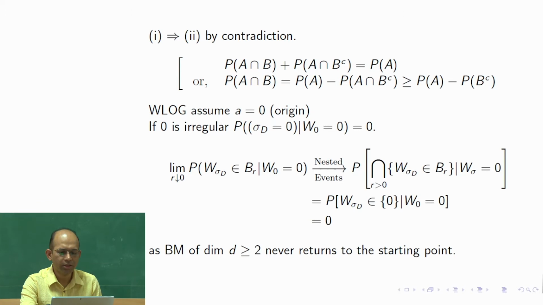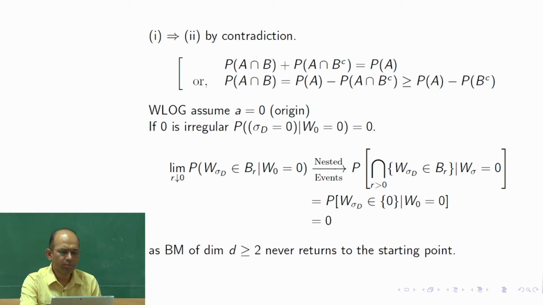It means that if we start Brownian motion from 0, so W0 is equal to 0, then the probability that the positive exiting time is 0 has probability 0. For a regular point, this is 1. Now we consider the conditional probability that W at tau sigma D belongs to BR. What is BR? BR is the ball of radius R around 0, given W0 is equal to 0.